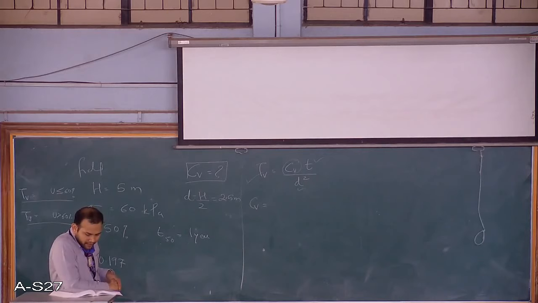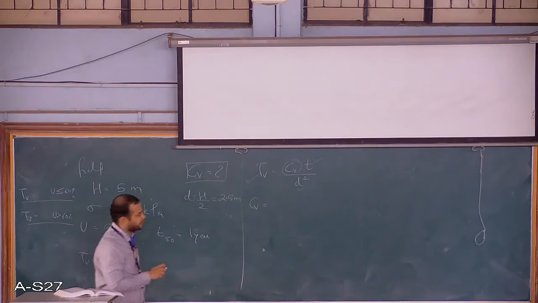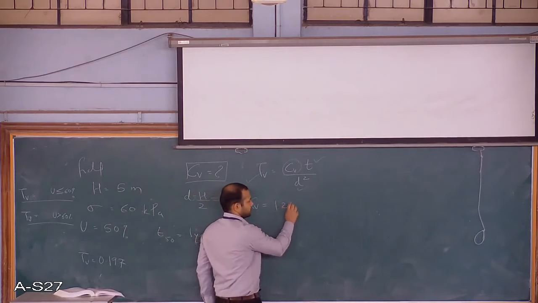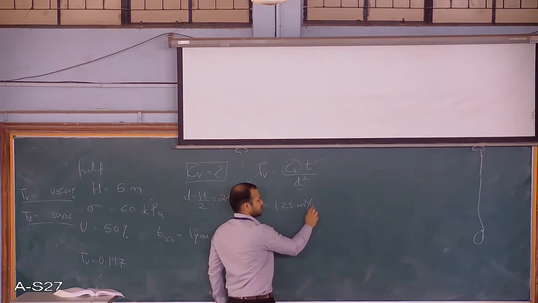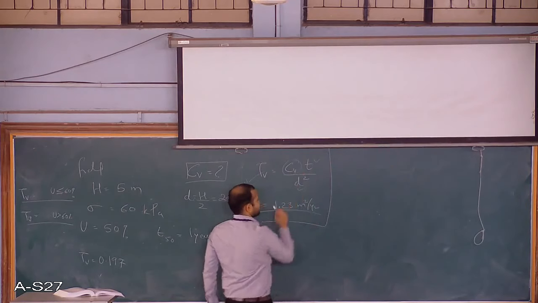Now next, what have they asked? The K value is given. So with this we finish. I'll just write the answer. It's 1.23 meter square per year. So this is the formula. With this we finish the first part.